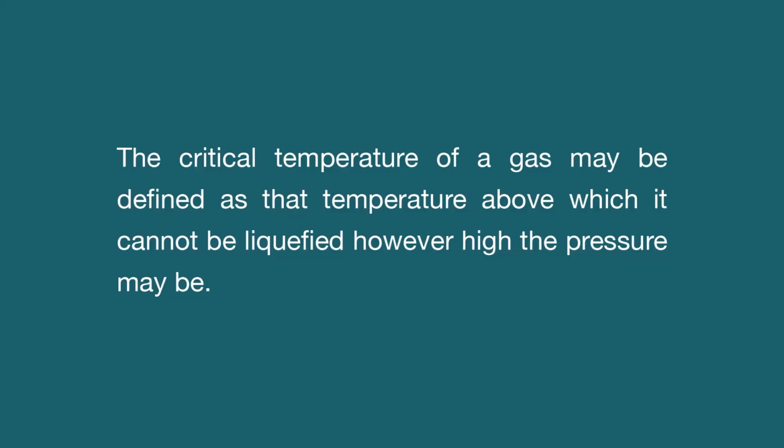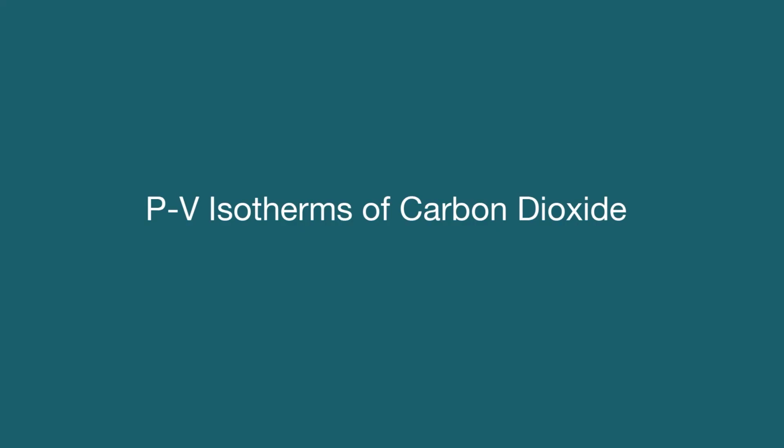Thus, the critical temperature of a gas may be defined as the temperature above which it cannot be liquefied, however high the pressure may be. At the critical temperature, a certain pressure is needed to liquefy the gas, and this pressure is called the critical pressure. Now, we shall move to the discussion on PV isotherms of carbon dioxide. It is otherwise known as Andrews isotherm. The importance of critical temperature of a gas was first discovered by T. Andrews in his experiments on pressure-volume relationships, that is isotherms, for carbon dioxide gas at a series of temperatures.